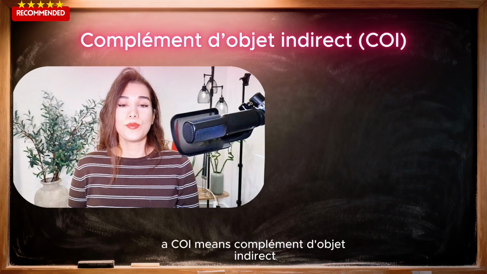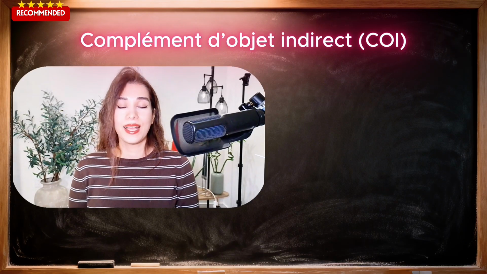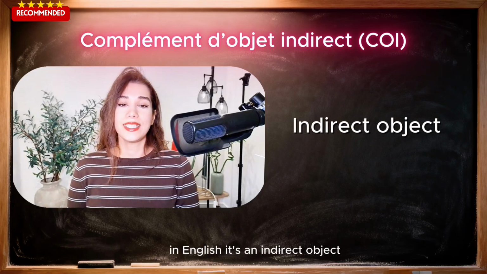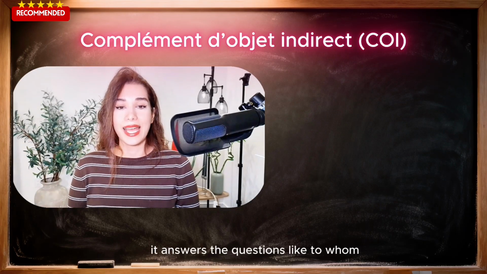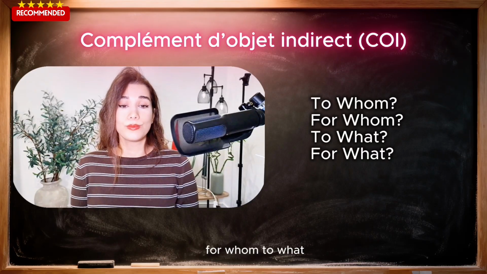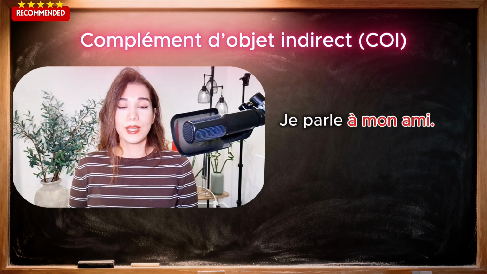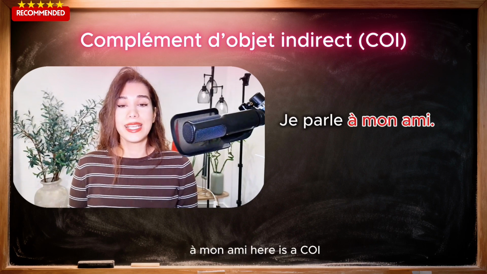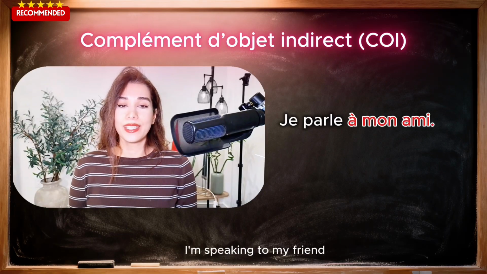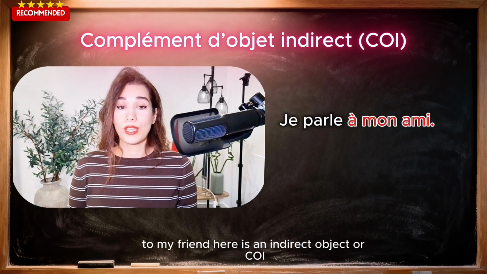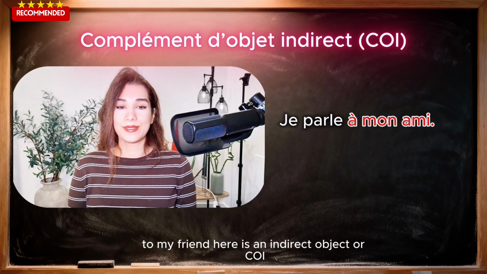A COI means complément d'objet indirect en français. In English, it's an indirect object. It answers questions like to whom, for whom, to what, for what. For example, je parle à mon ami. À mon ami here is a COI. I'm speaking to my friend. To my friend here is an indirect object, or COI.